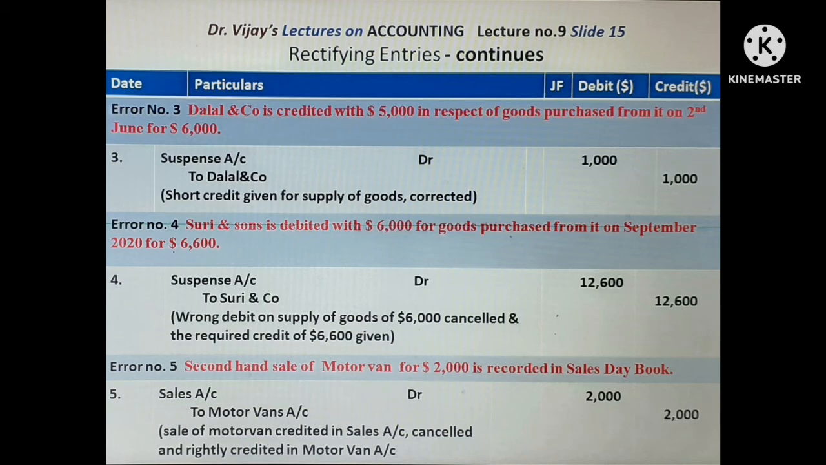Now error number 5. Second-hand sale of motor van for $5,000 is recorded in sales daybook. As is recorded in sales daybook, the credit will go to sales account. For a sale of second-hand motor van, a fixed asset, motor van account is to be given credit. So the credit given in sales account should be cancelled. The entry is sales account debtor to motor van $5,000. Sale of motor van credited in sales account is cancelled and right credit given to motor van account.